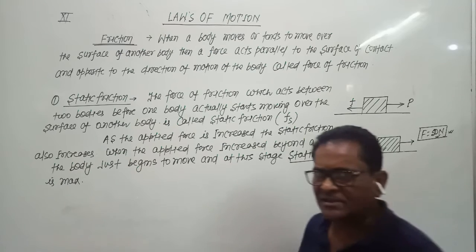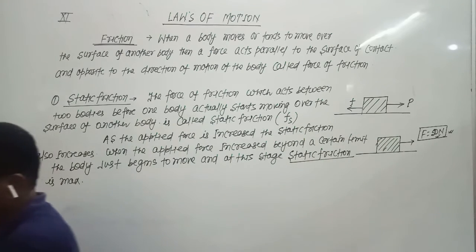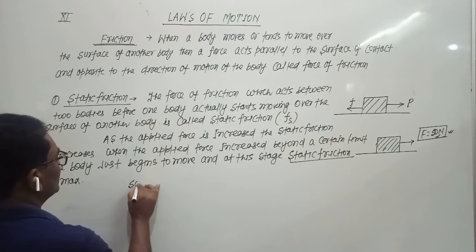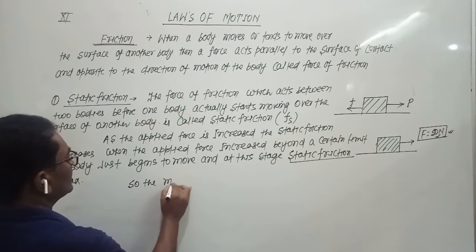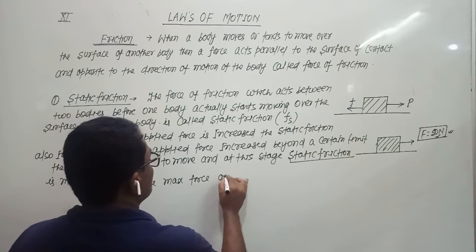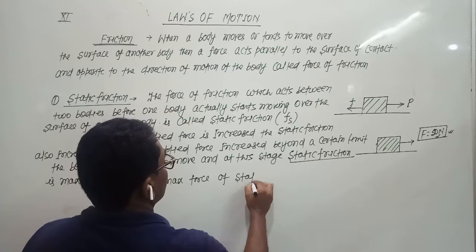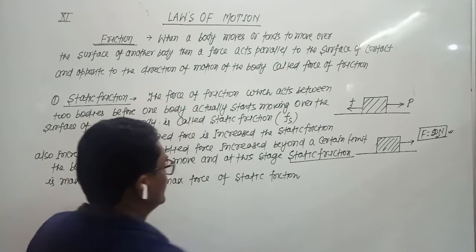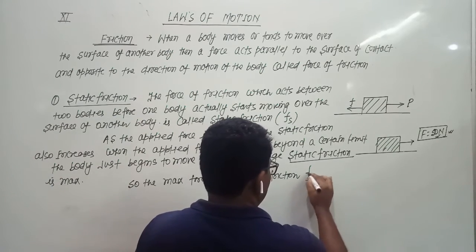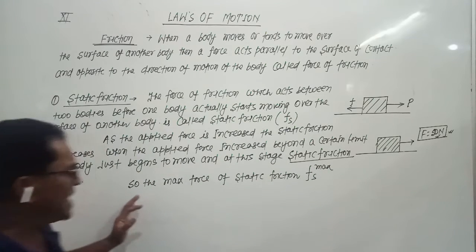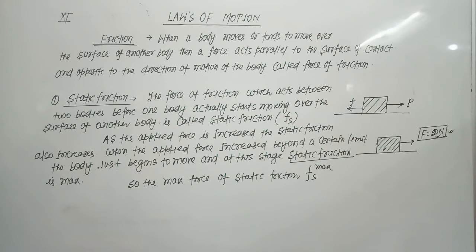So the maximum force of static friction is represented by Fs maximum. The maximum force of static friction acts when a body just starts moving.